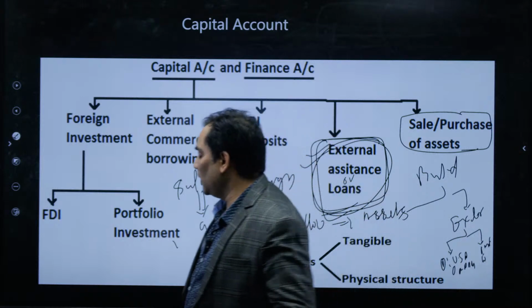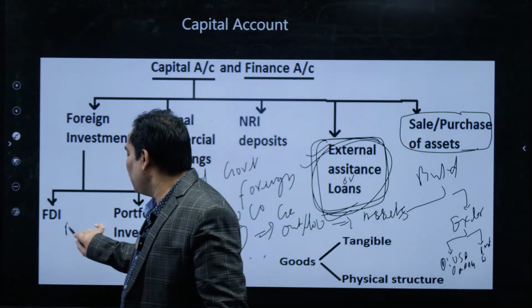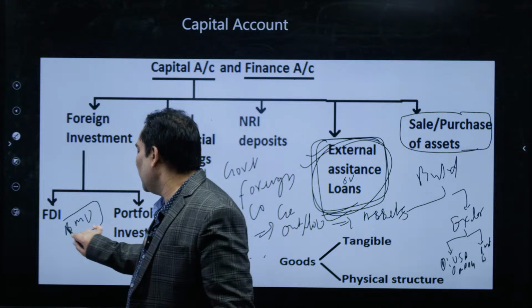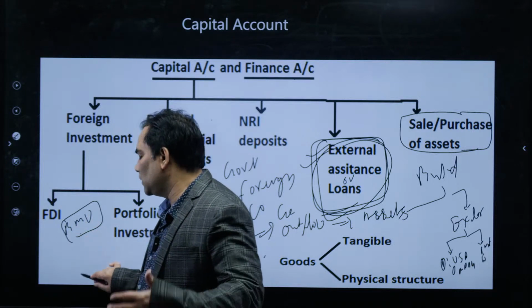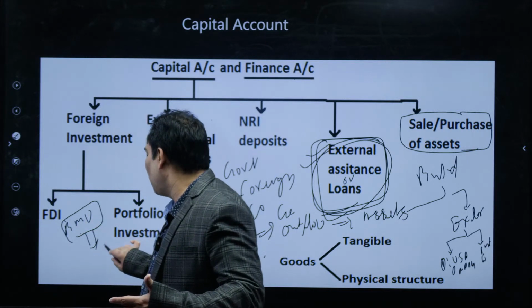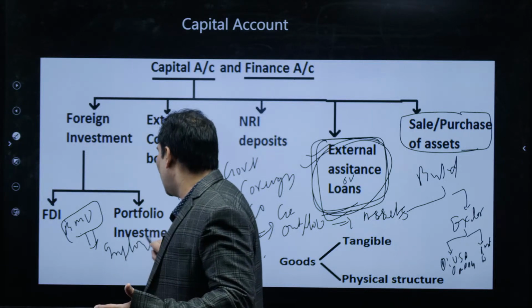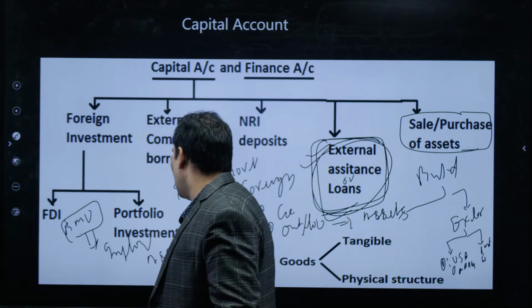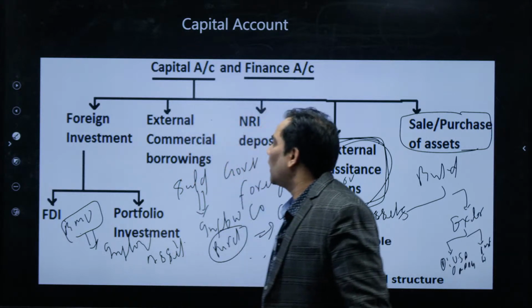Similarly, suppose BMW installs a plant and purchases land, that is nothing but inflow of dollars, but because of that our assets are going to be reduced. So this is about the capital account.